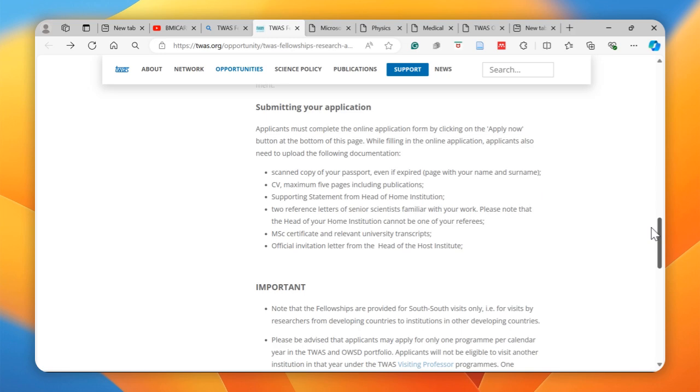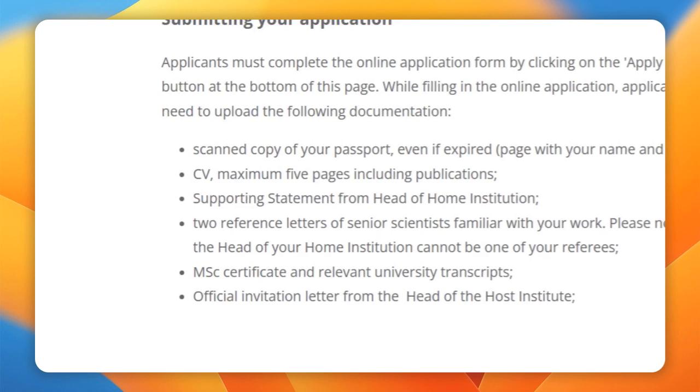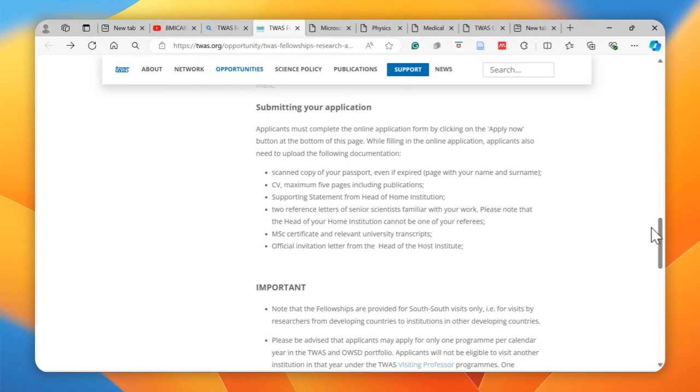So while filling in the application, applicants need to upload some documents. One, you need to upload your scanned copy of your passport, even if it's expired, the page with your name and the surname, the CV.